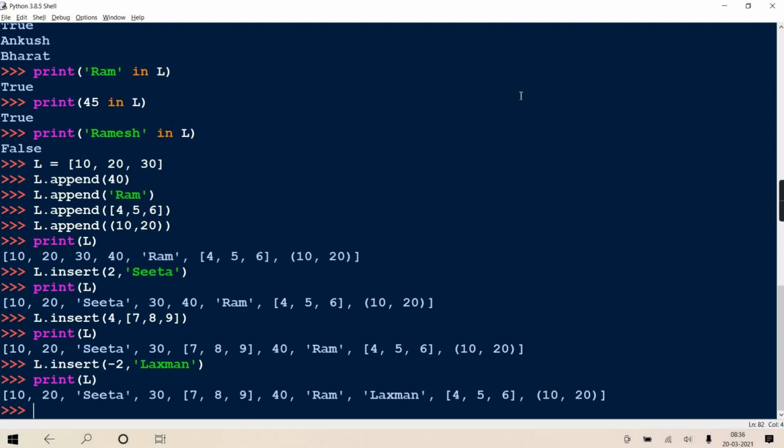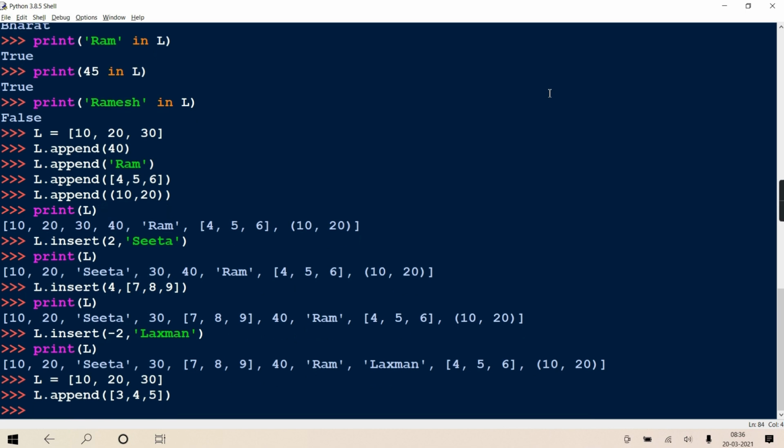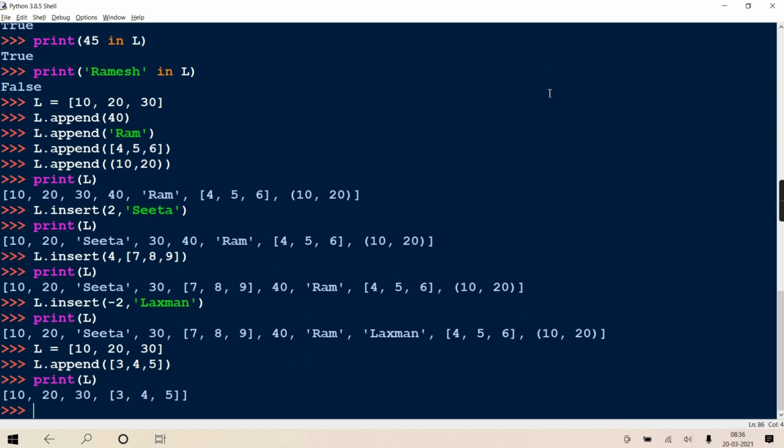Okay, see. There is a difference between append and extend. For your convenience, I'll take another list again. I'll try to tell you the difference between append and extend. See. L dot append and then in square brackets I'm passing 3, 4, 5. So it will consider this whole thing as one element and add that list. You print and see. Has it added that one complete list as one element?